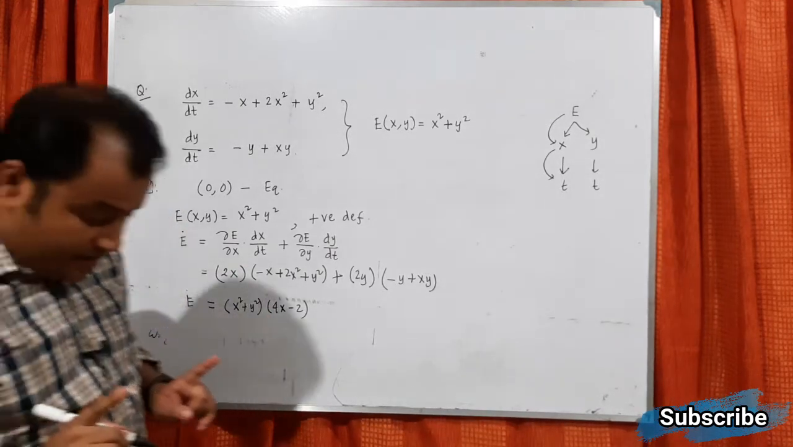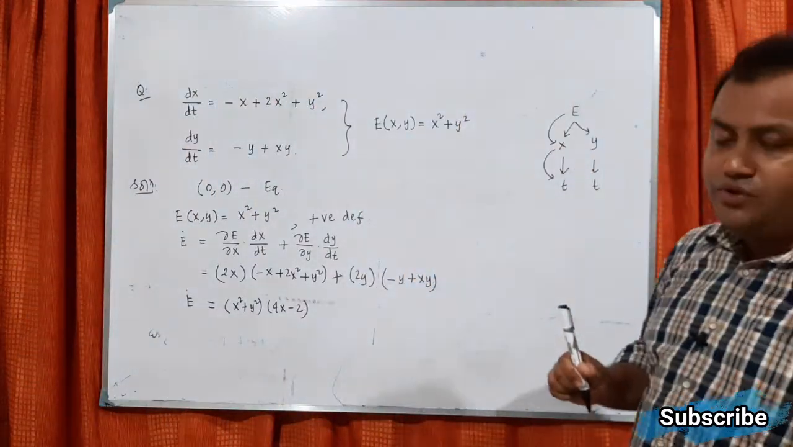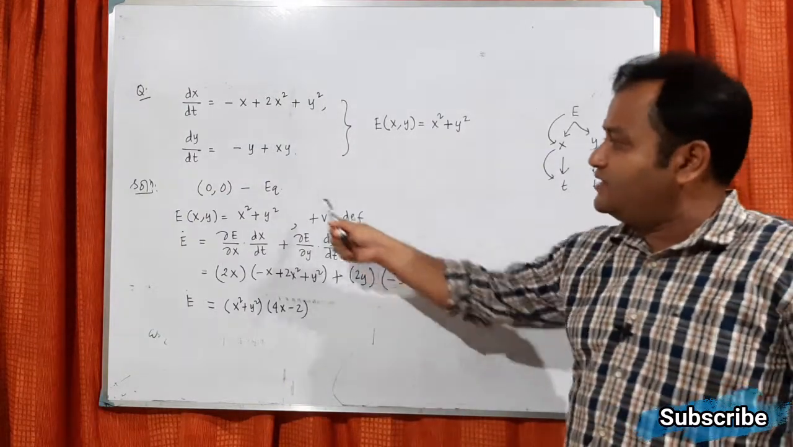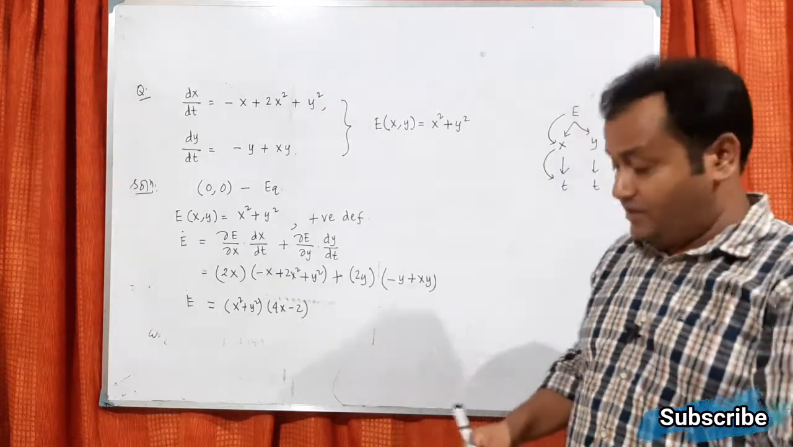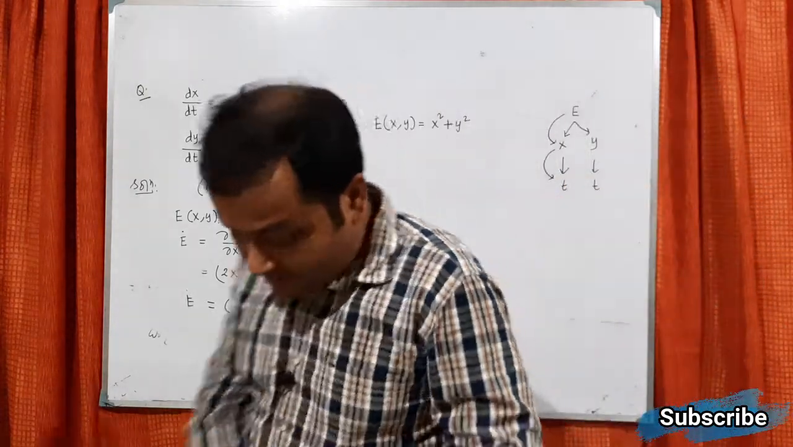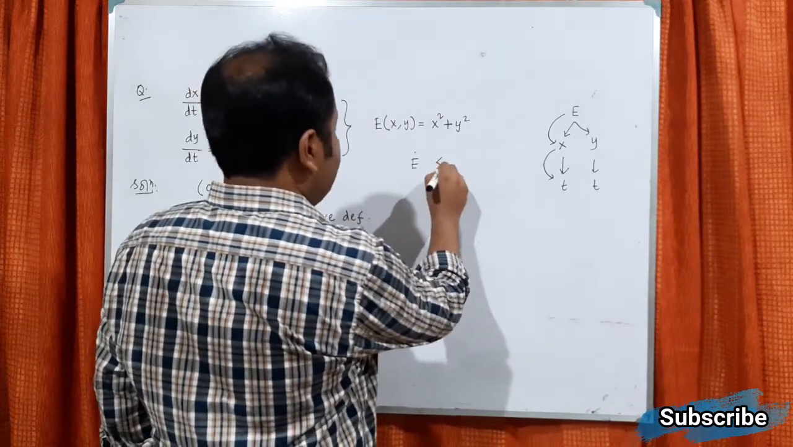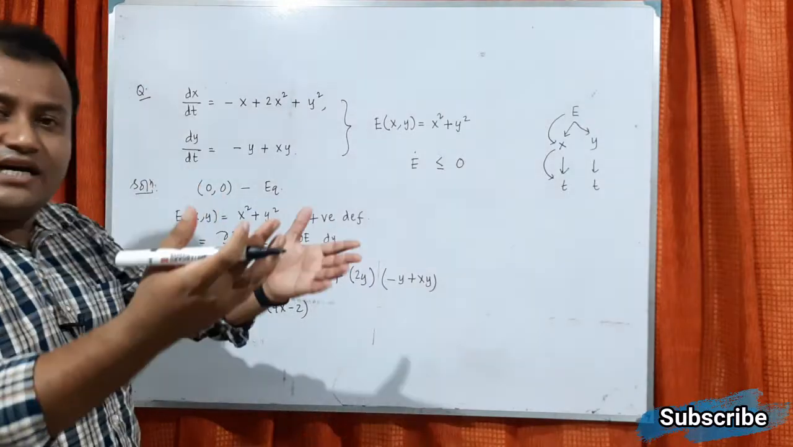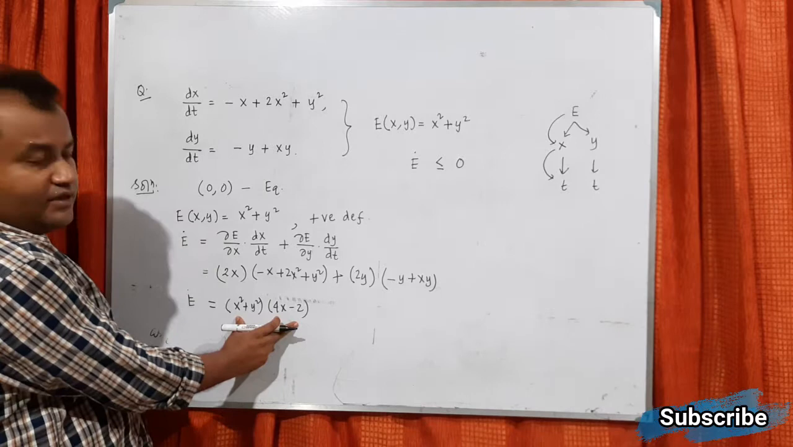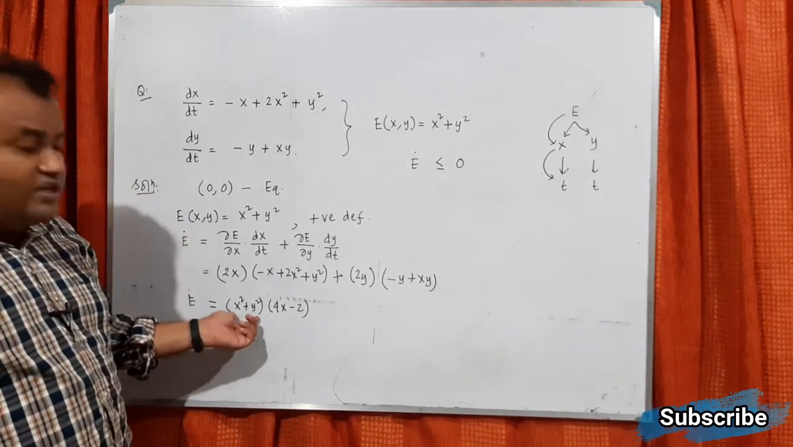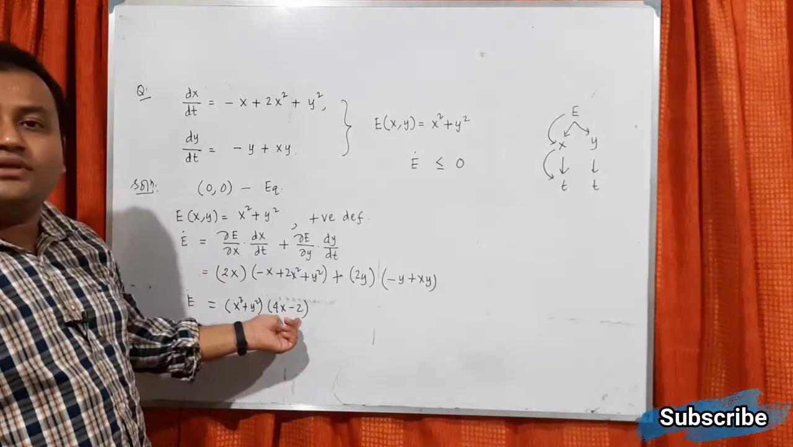Now try to understand, if we have to show that E is a Lyapunov function, what do we need to show? E is positive definite, that is already shown, but the derivative has to be negative semi-definite. So for a Lyapunov function, we need to show E dot less than or equal to 0 for all points except 0. So this portion has to be less than or equal to 0. Now this portion is always greater than 0 except at the 0 point.